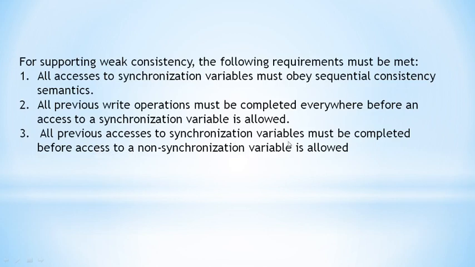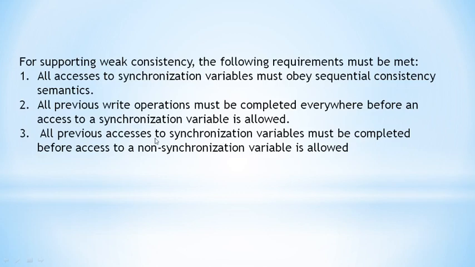Here, the synchronization variable you can think of as x equal to 10, which we have discussed earlier. It is a synchronization variable because it is shared by two processes, P1 and P2. So all the writing should be completed for a synchronization variable before accessing a non-synchronization variable. If y is a non-synchronization variable which is used by only the P1 process, we should not make changes to y before x.